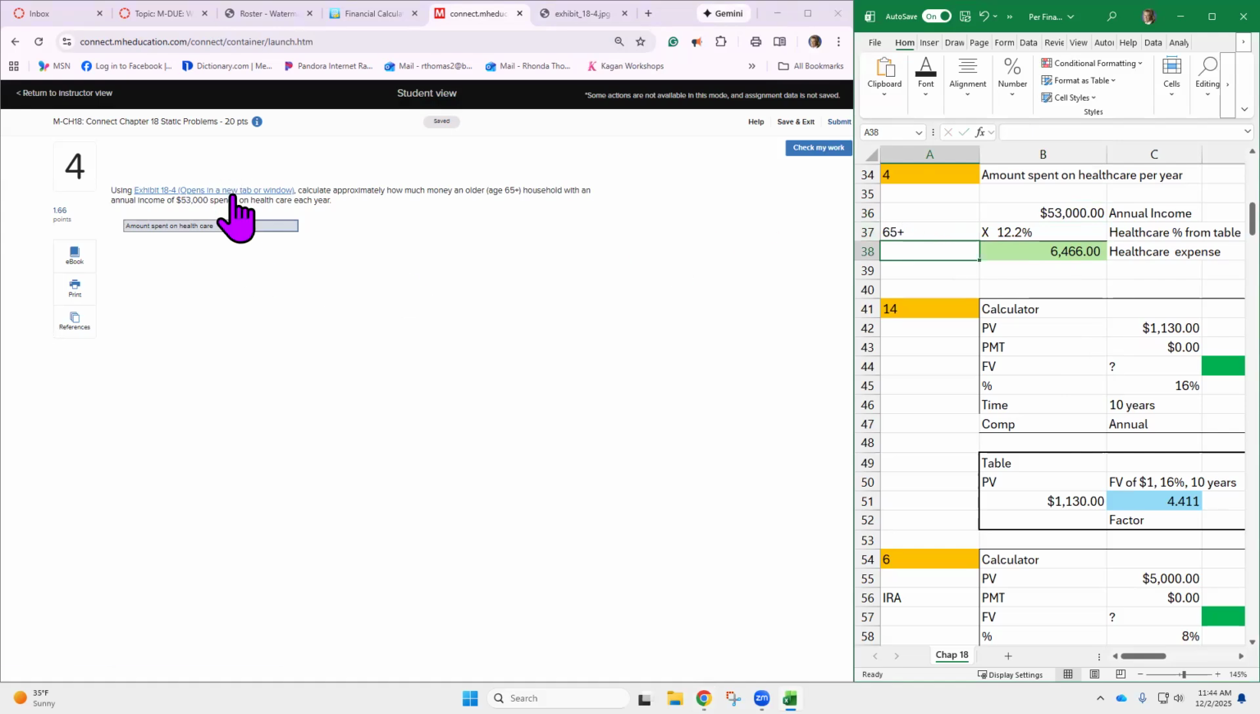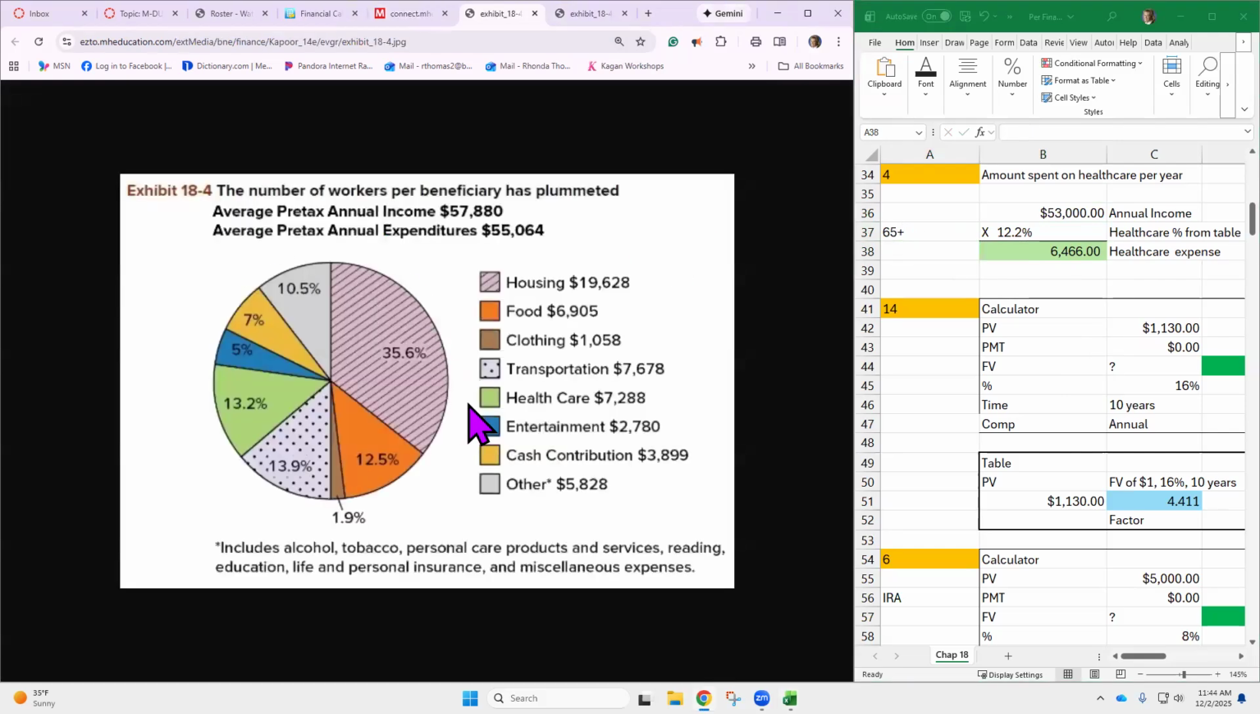And now let's go back to that exhibit. And this is going to be healthcare. Healthcare has jumped. It's jumped to 13.2. Last time I did it, it was 12.2. Okay, so let's put 13.2 in here and see what we get.